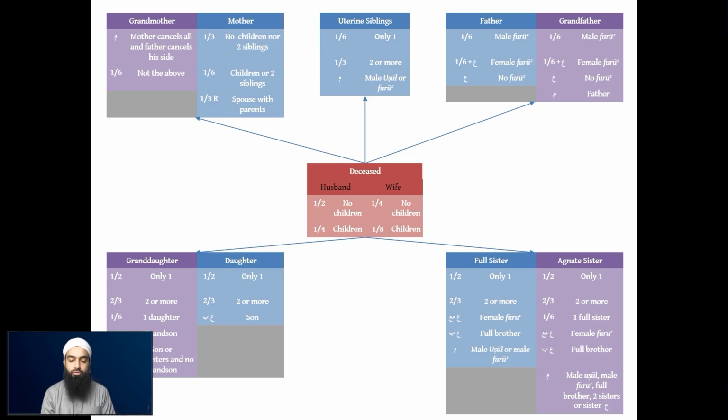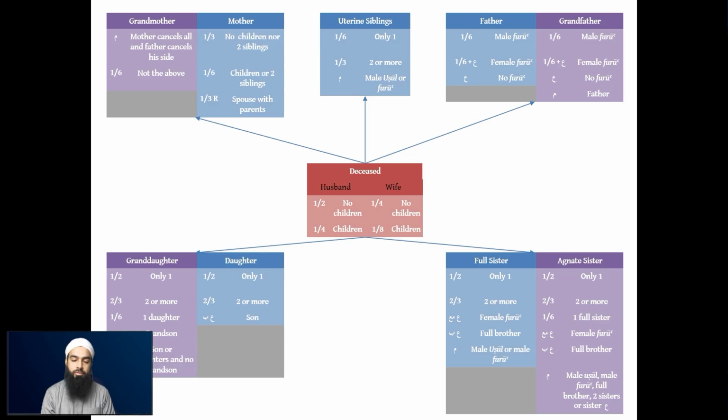And mahjub mim, meaning that she receives nothing when there is a male usul or male furu alive, male ascendants or descendants alive. And then the agnate sister receives half when there's only one of them, 2/3 when there's two or more, 1/6 when there's one full sister alive.